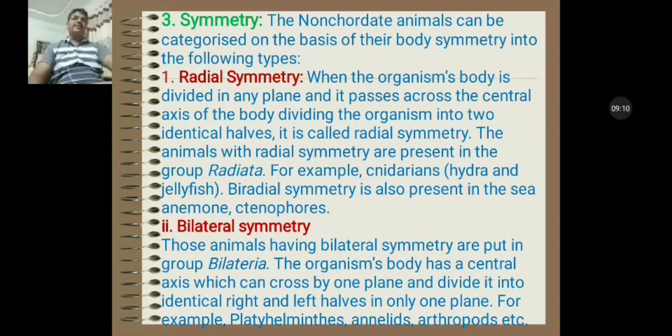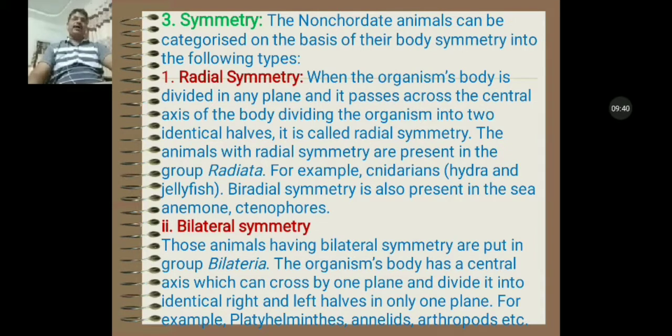We can say the animals can be divided into equal halves by any plane, and the oral and aboral surfaces can also be found there. Hence, these animals are included in the radial symmetry group.